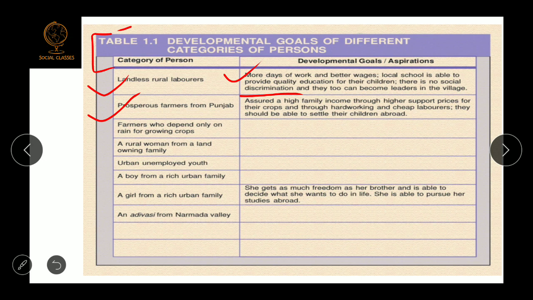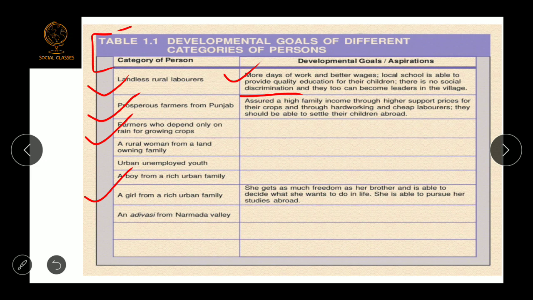Okay, so likewise every person has their own development goal according to their condition. A girl who lives in a rich urban family, what does she want? She wants freedom as her brother gets. Okay, so according to the situation of the people, every person sets their own development goal.